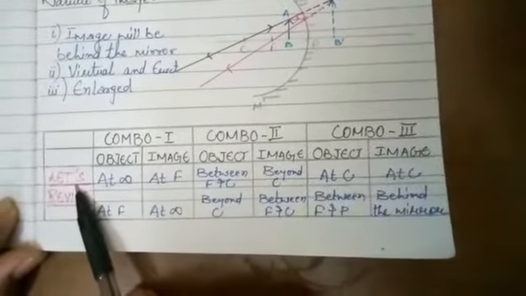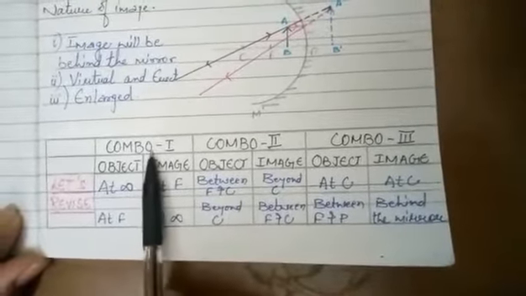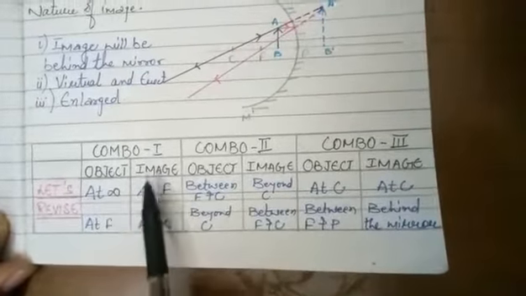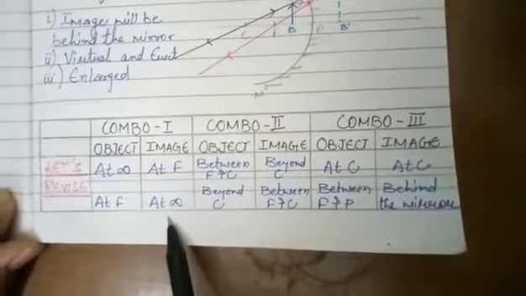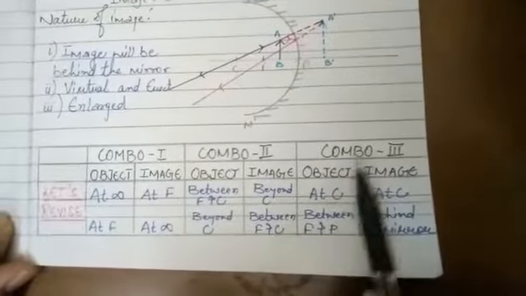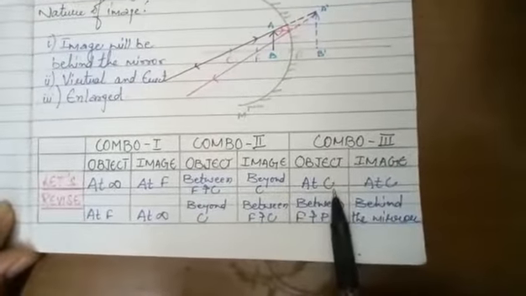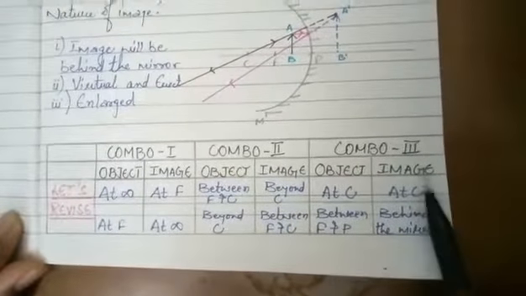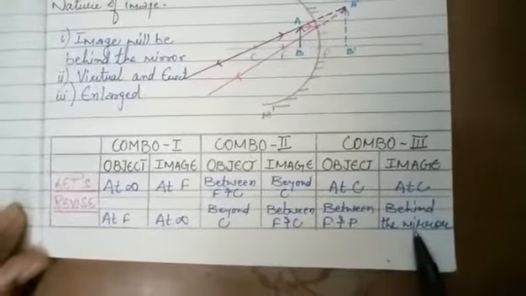So let's take a quick recap of these three combos: combo 1, combo 2, combo 3. If the object is at infinity, the image will be at focus, and if the object is at focus, the image will be at infinity. Similarly, in case 2, if the object is between F and C, the image will be beyond C, and if the object is beyond C, the image will be between F and C. Similarly, if the object is at C, the image will be at C, and if the object is between F and P, the image will be behind the mirror. Clear?